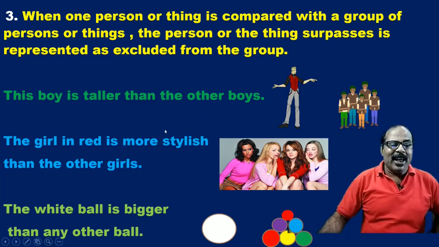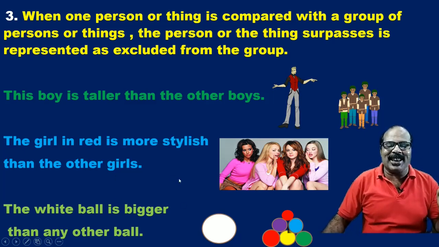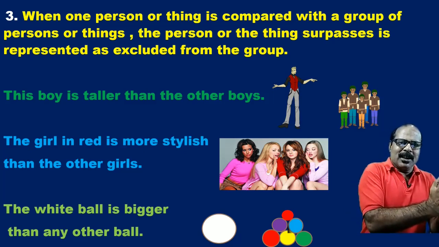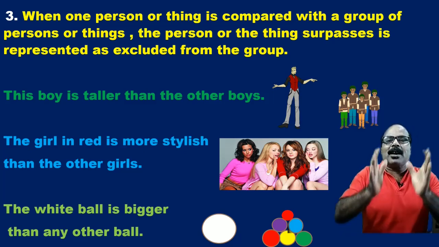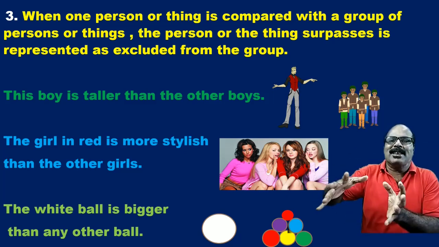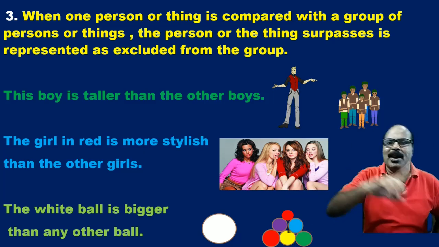When I say the girl in red is more stylish than the other girls, we exclude the girl in red from the group. The girl in red becomes a separate entity and the other girls form a group. So it is between two: one individual and another group.